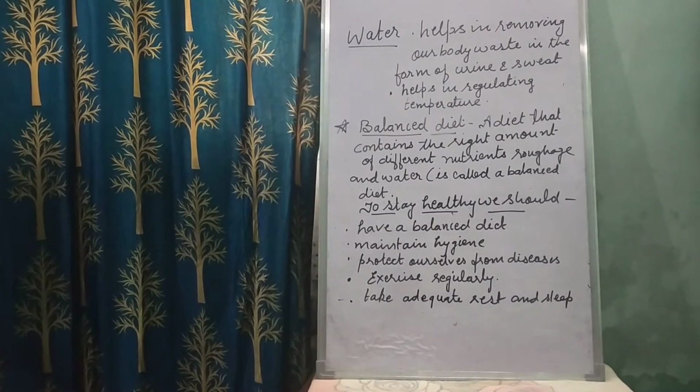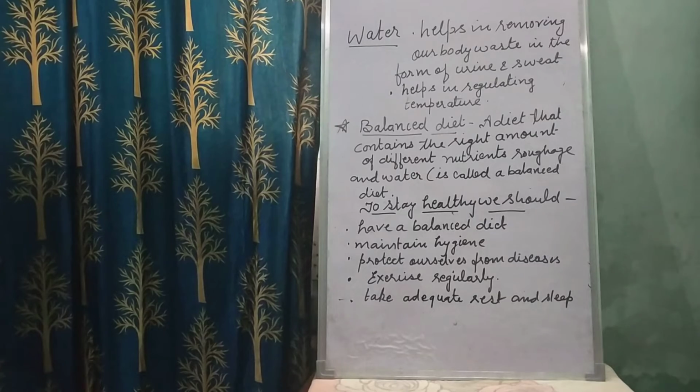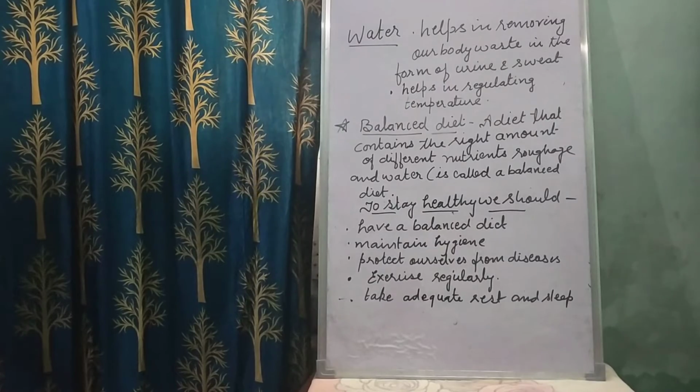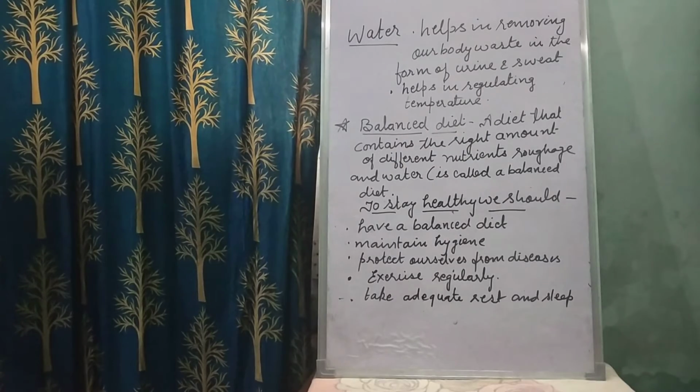So children, water is also a very important part of a diet. Our body needs water for all its functions. We should drink plenty of water every day. At least, children, we should drink 7 or 8 glasses of water per day. Most food items contain water. 3/4 of the body weight is water. So water helps in removing body waste in the form of urine and sweat. It also helps in regulating temperature.